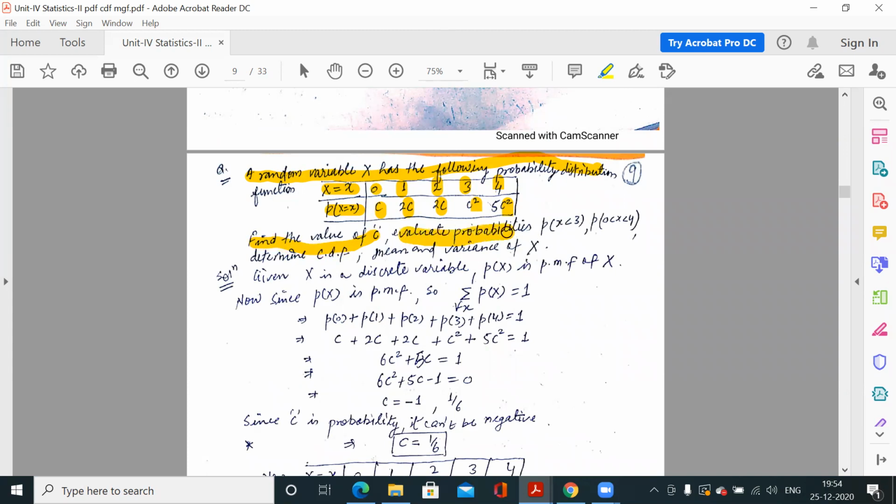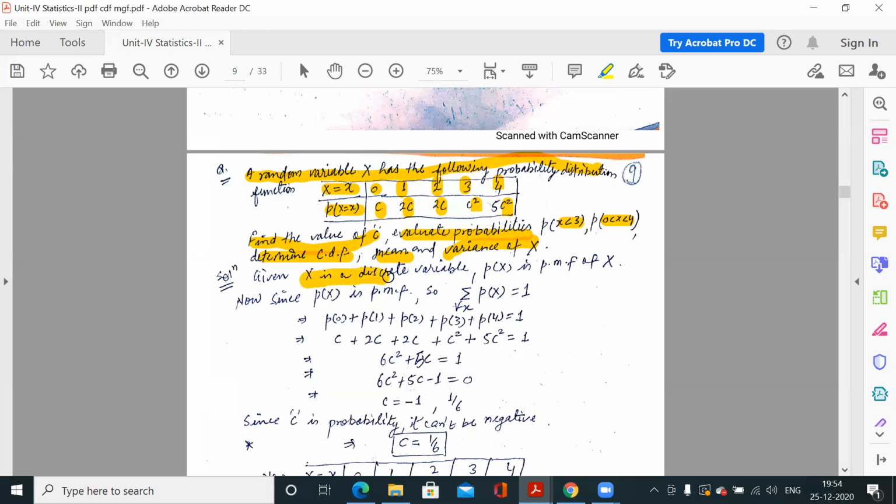Now find out the value of c, the first question. Next, evaluate probabilities when x is less than 3 or when x is between 0 and 4. Determine the CDF, cumulative distribution function, mean and variance of x. So a lot of questions are there. So, the first question, find the value of c.